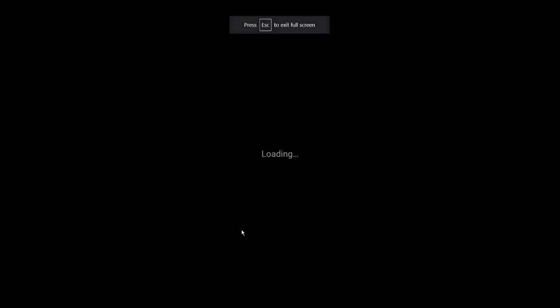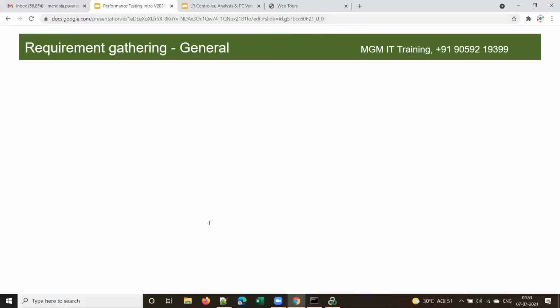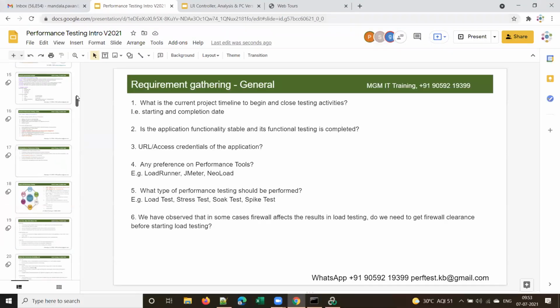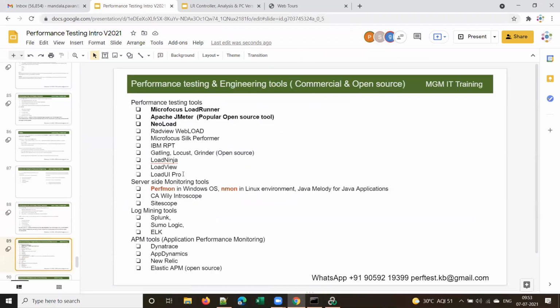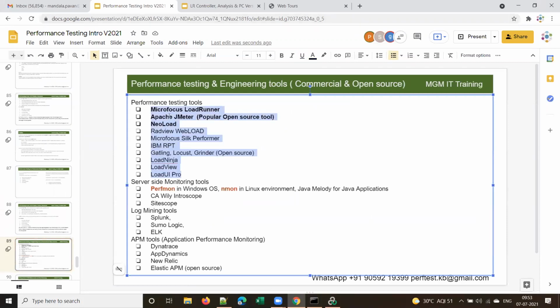Apart from that, you have many tools, guys. Let me show you the list of performance testing tools in the market. These are the major tools: LoadRunner, JMeter, NeoLoad, RadView WebLOAD, SilkPerformer, and IBM RPT, which is developed by IBM, obviously, the Rational Performance Tester. Gatling, Locust, and Grinder are all open source. And there are a few other tools like LoadNinja, LoadView, and LoadUI Pro.